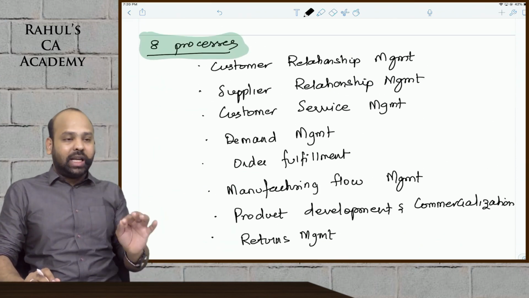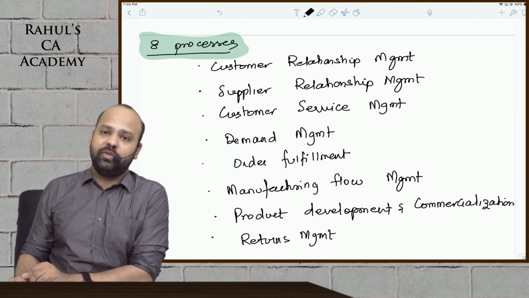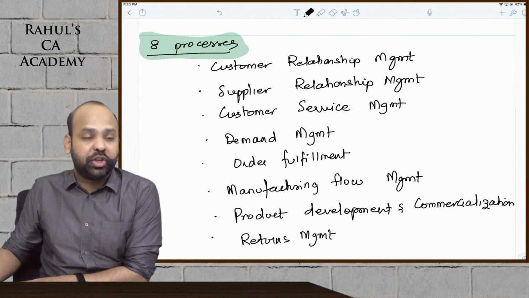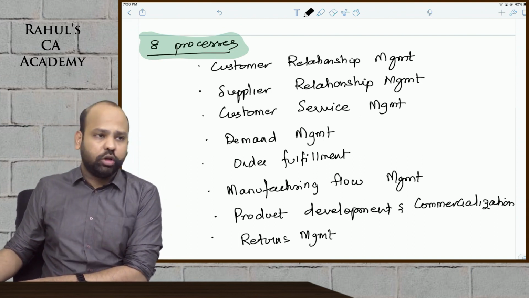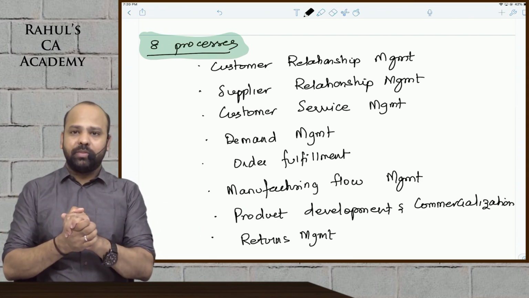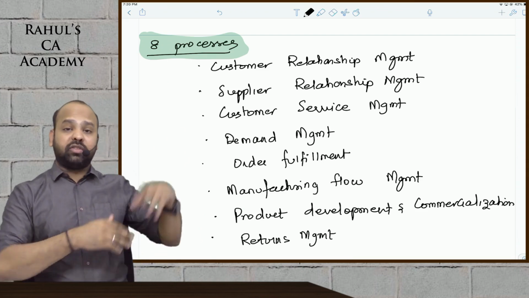Now there are 8 key processes, guys, under supply chain management. The most important are the first 2, guys: customer relationship management, supplier relationship management. Of course, the others are also equally important, but then what you normally would see, beta, as a part of supply chain management. It is not that, beta, we are doing masters in supply chain management.